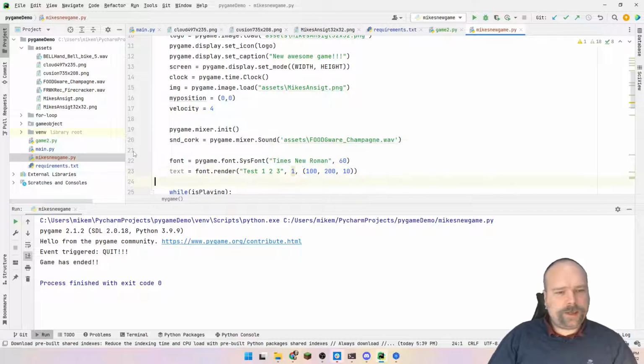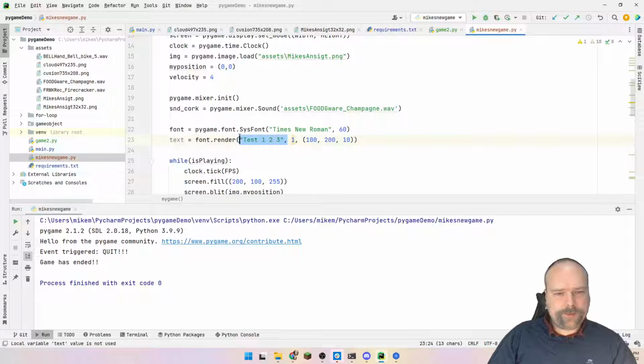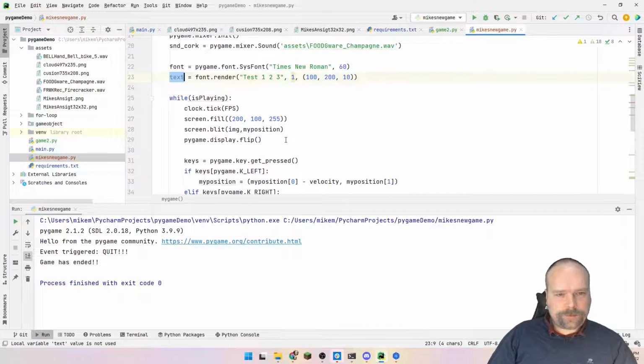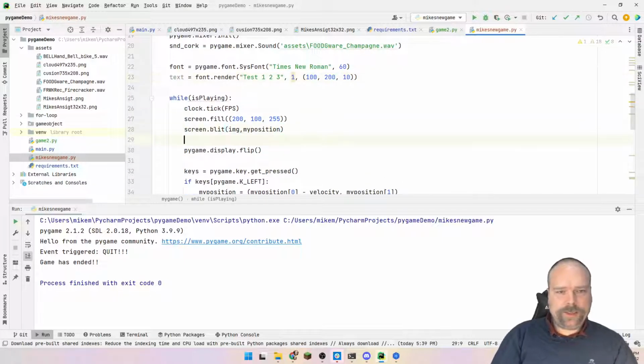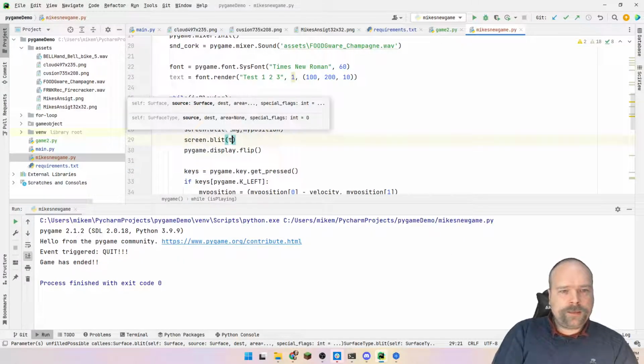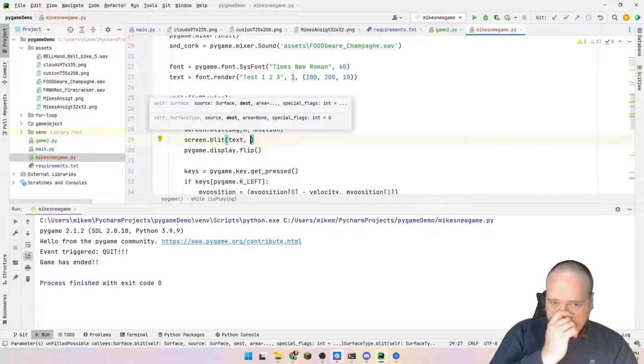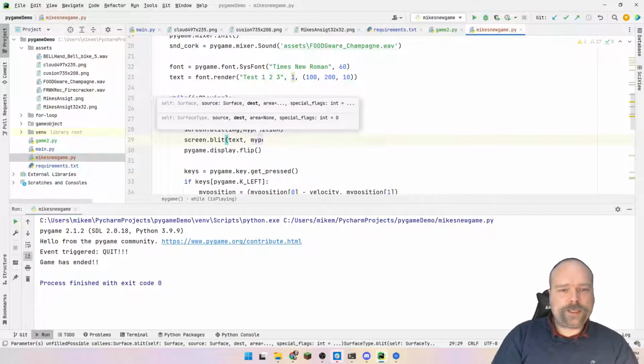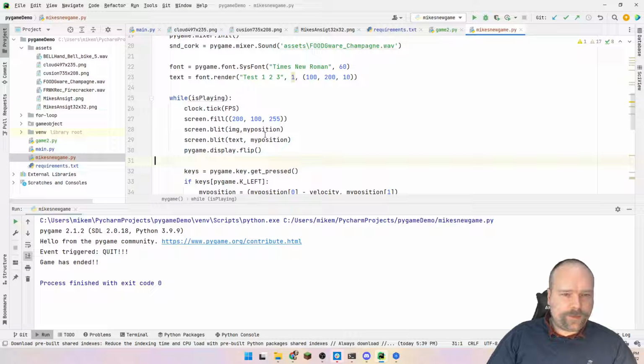Let us see what happens now. We need to put this text on the screen. We have created the text, but we have not blitted it on the screen yet. So we need to blit it. So screen.blit text, and then the position. Maybe we want it on top of Mike's face. Actually, let us put it on top of Mike's face.